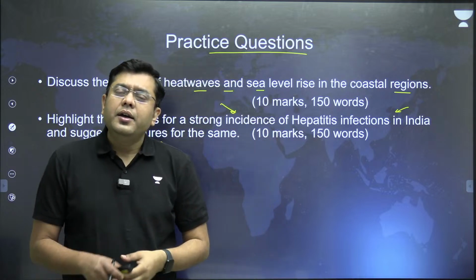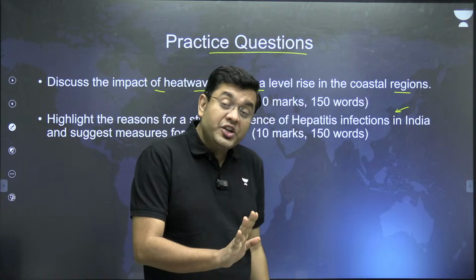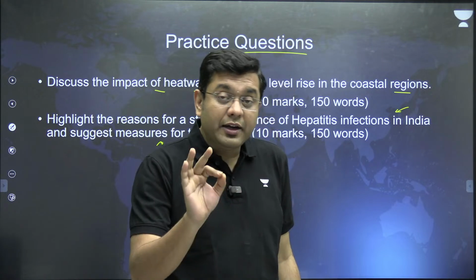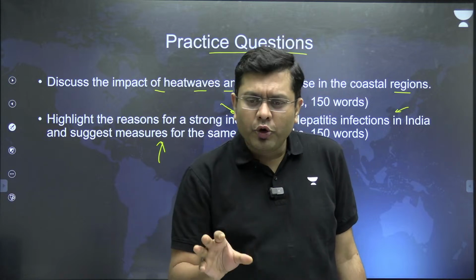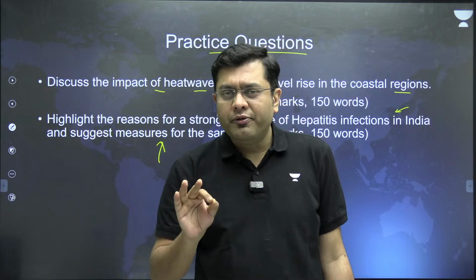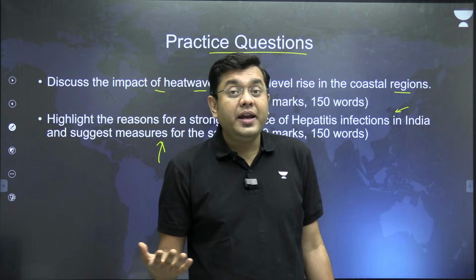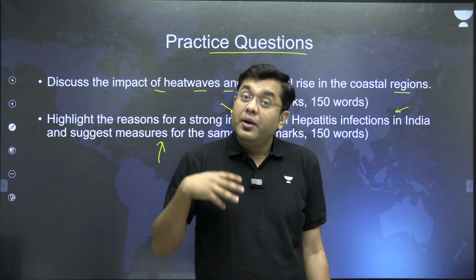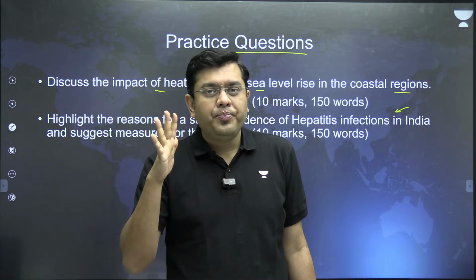And after that, despite all these challenges, the measures which the government has taken and could be taken are, and there use a bubble format or a flowchart format and talk about how immunization needs to be much more widespread, better institutional delivery systems, better screening at primary healthcare centers, more awareness and educational systems, all that you can mention.